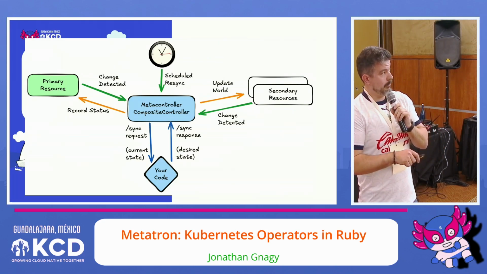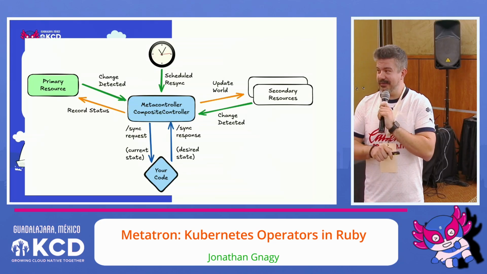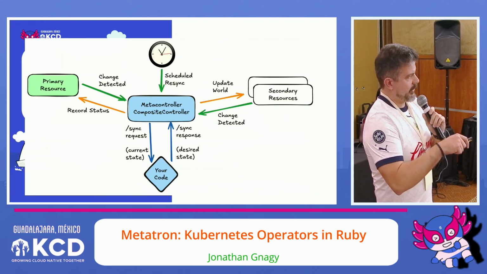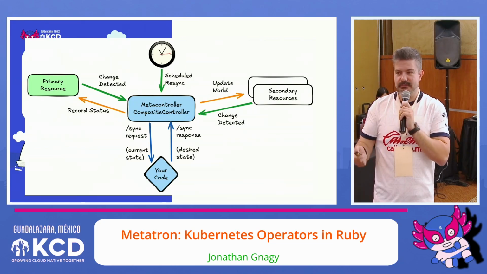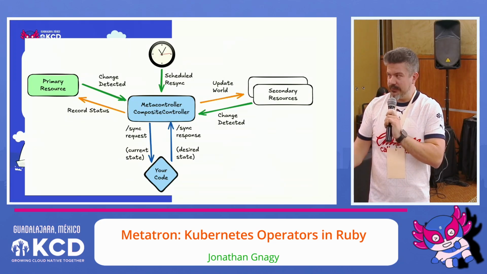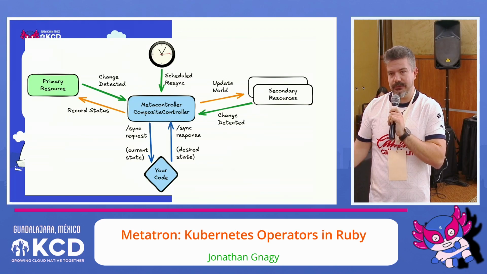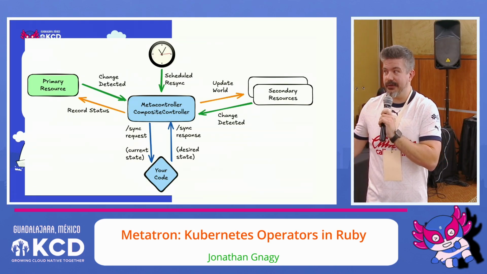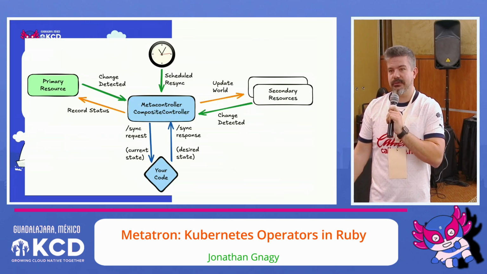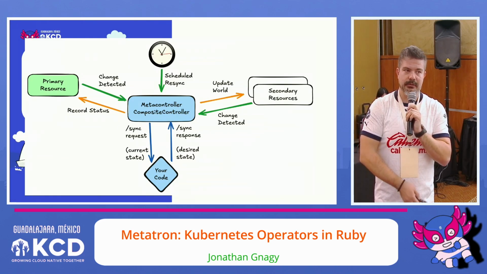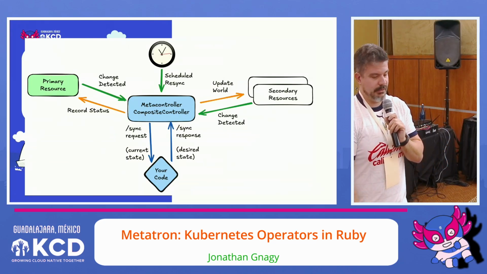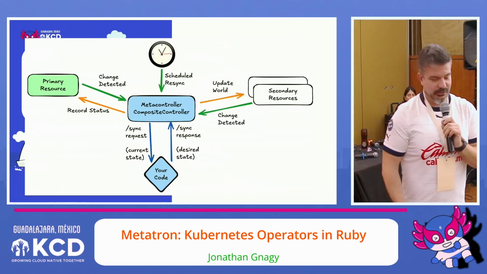This is where Metatron lives. That's where my code will come into play. The idea is Metacontroller makes it really easy. Just understand JSON, provide some JSON back that describes what resources you want to exist in the cluster. Those resources can be anything that the cluster understands, so they don't have to be built-in resources. They could in turn be other custom resources, even controlled by other Metacontroller controllers. And yes, I said Metacontroller controllers.